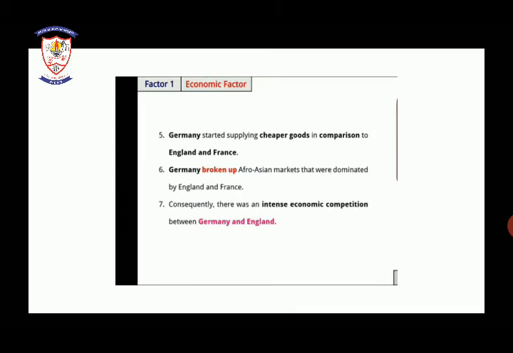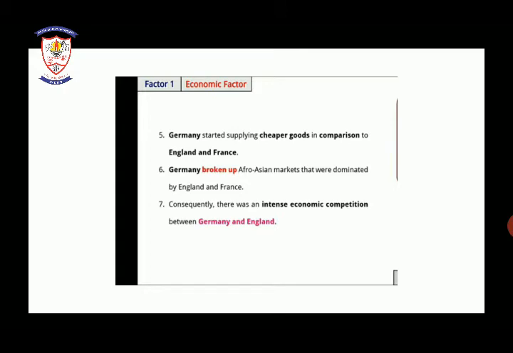So what happened due to that? Germany started supplying cheaper goods in comparison to England and France. England and France were also establishing their colonies in Asia and Africa, but Germany was selling cheaper goods in comparison to them.